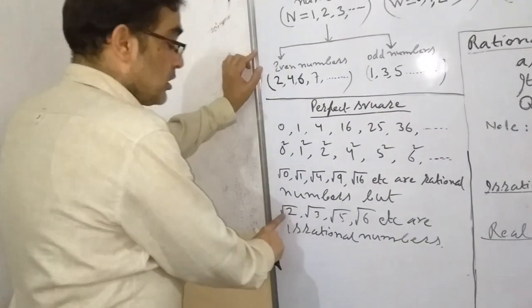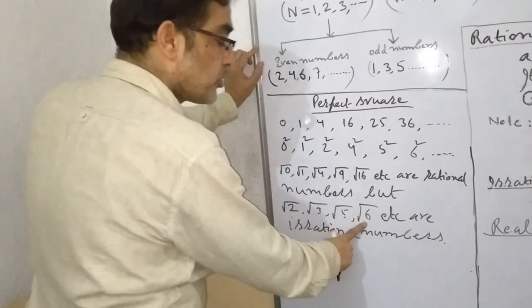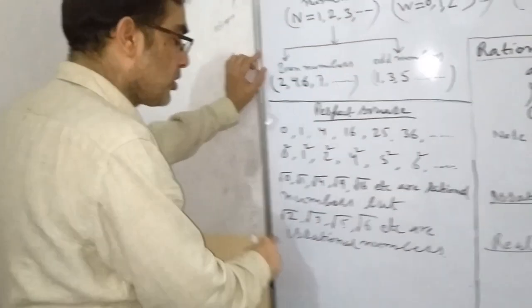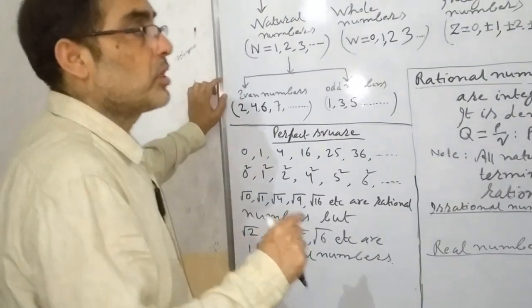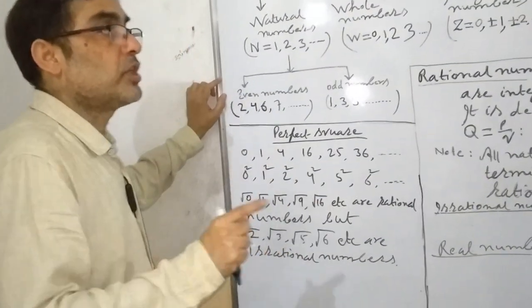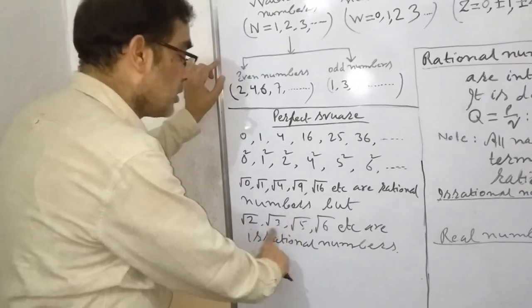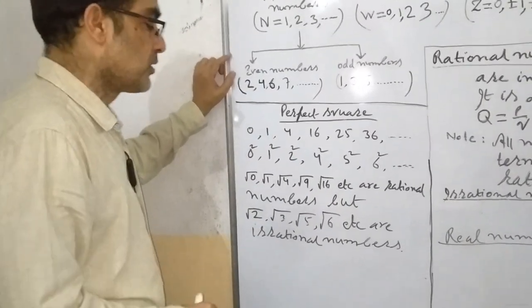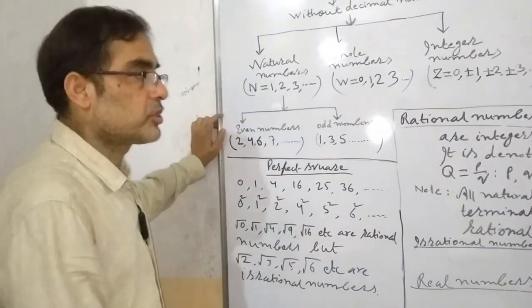But the value of root 2, the value of root 3, the value of root 5, the value of root 6 come in irrational numbers because the values of these numbers do not come in terminating decimals and also they do not come in repeating decimals. The values of these numbers come in non-terminating and non-repeating decimals. So the value of root 2, root 3, root 5, root 6 and so on will come in irrational numbers.